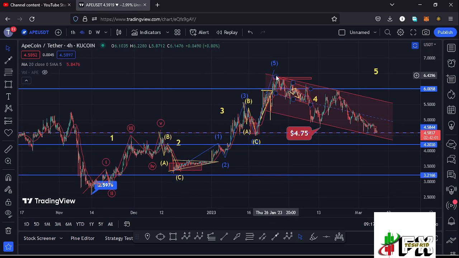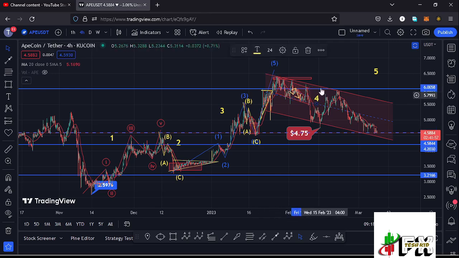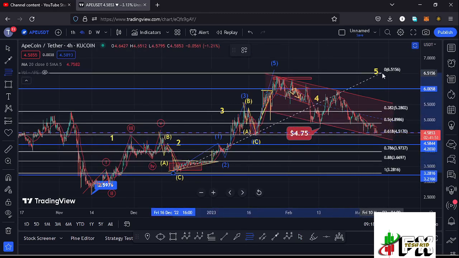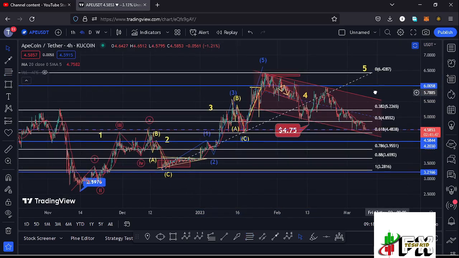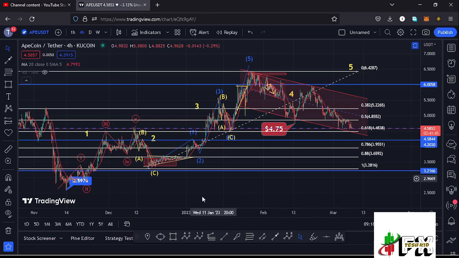And after seeing the formation of that wave 3, I was expecting a bit of a pullback to the lower side in the formation of this wave 4, and using the Fibonacci's, connecting them from the low of the second wave to the high of that wave 3, I was able to come up with a minimum retracement area in the formation of that wave 4 between the fib level 0.382 and the fib level 0.5, which is the target area that lies between the $5.22 mark and the $4.85 mark, which is a target area that we fully maximized.